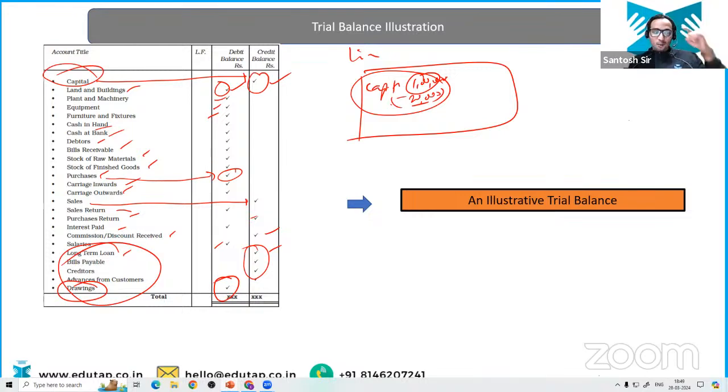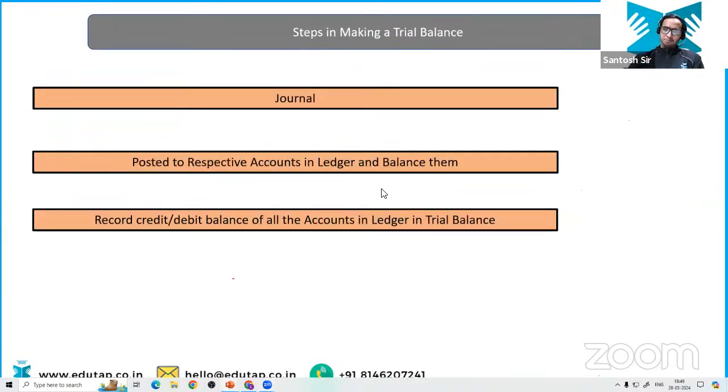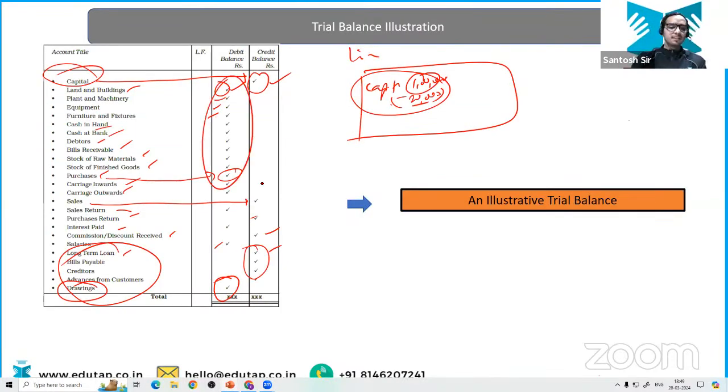Have you got the logic? Why is this drawing on the debit side? When we increase the capital, it gets credited. And because of this drawing, your capital is going to decrease. Therefore, we are debiting it. Everyone is clear. This was something typical. That's why I have explained this thing to you separately. Right? Very good. No, Sarish, this is not the contra account, right? Contra entries are those entries in which cash and bank entries are there, right? Okay. Now, everyone is clear why these debit balance, why these credit balance.